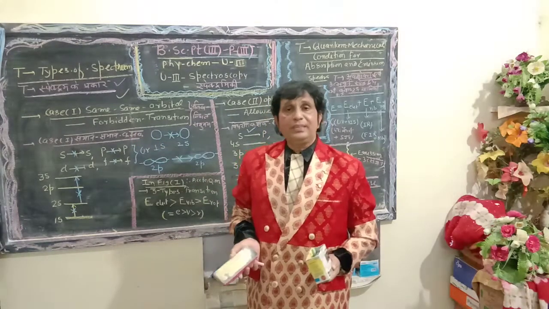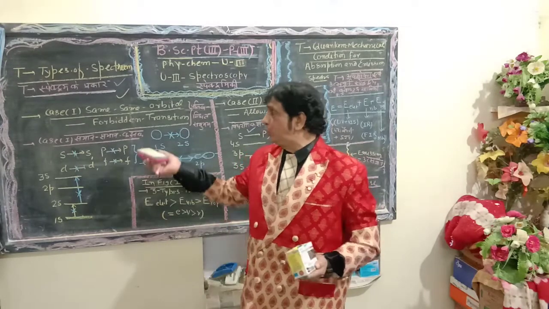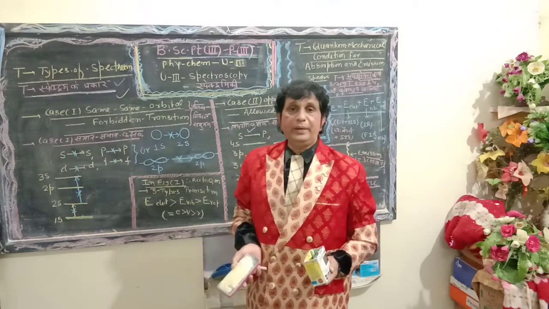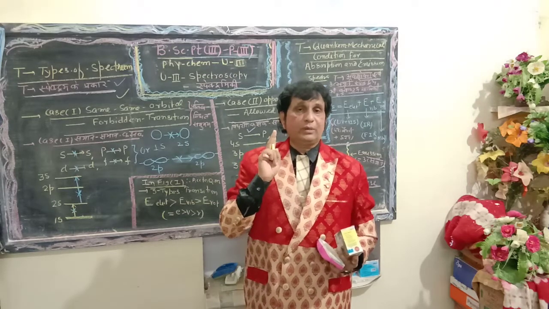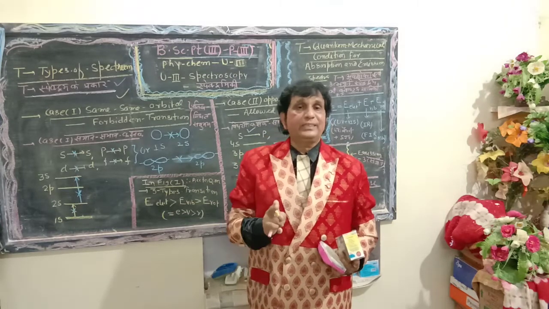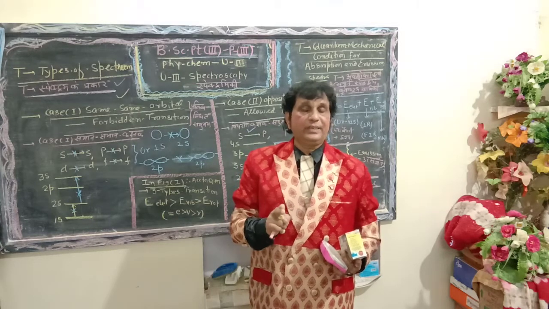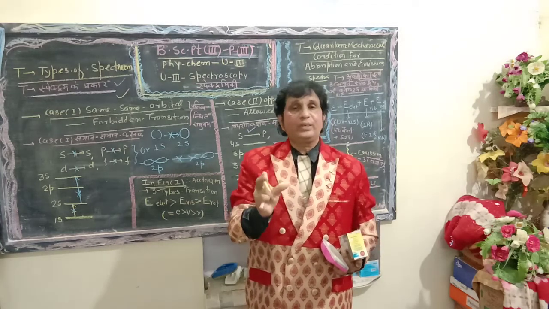The graphical representation has been drawn on the blackboard. There are two types of conditions applicable for the selection rule and for the transition of electrons in various energy levels to obtain the spectrum.